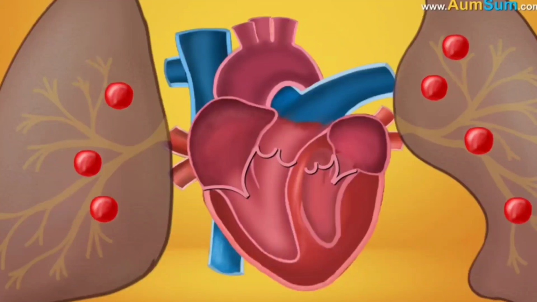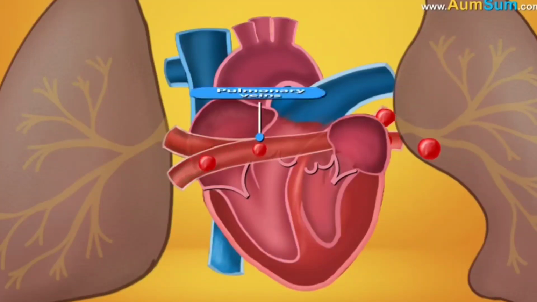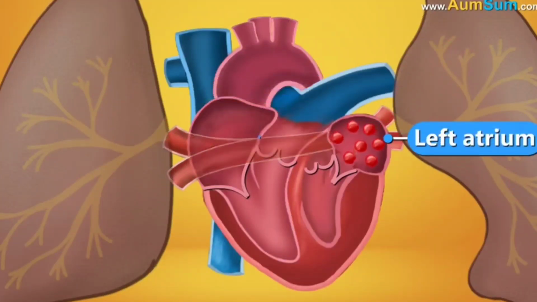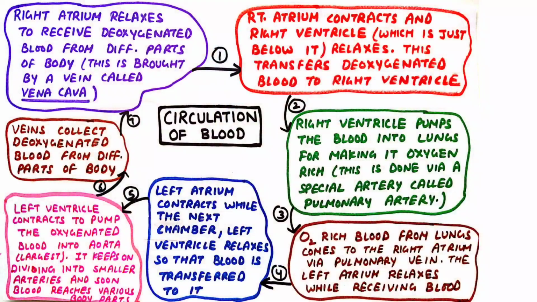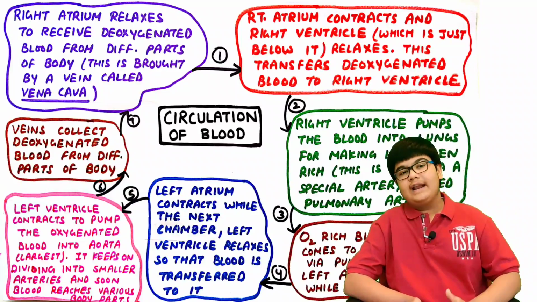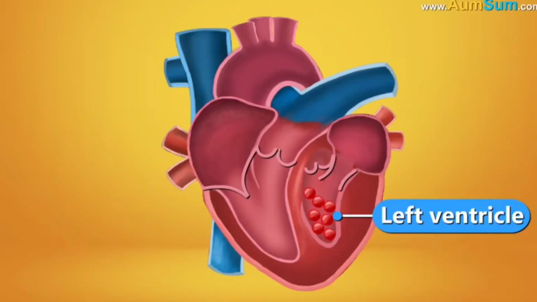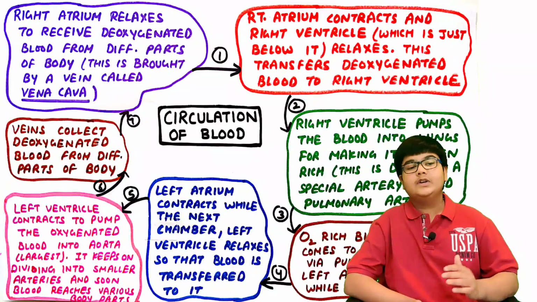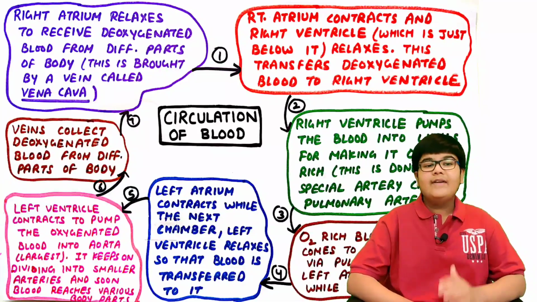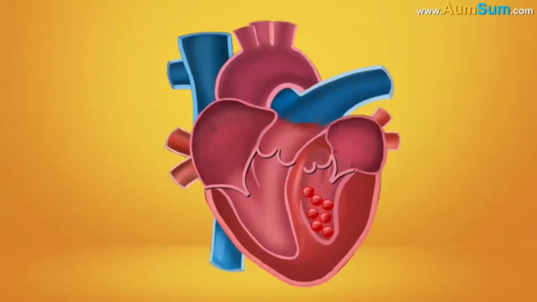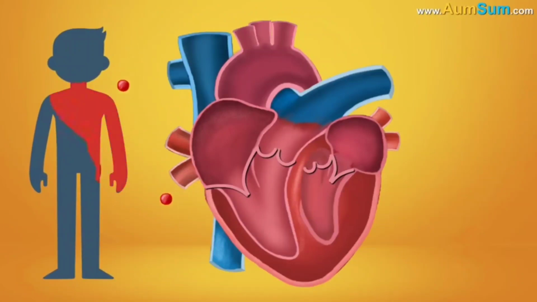The oxygen-rich blood from the lungs comes to the left atrium via the pulmonary vein. The left atrium relaxes while receiving blood. The left atrium contracts while the next chamber, that is the left ventricle, relaxes so that blood is transferred to it. The left ventricle contracts to pump the oxygenated blood into aorta, which is the largest artery.